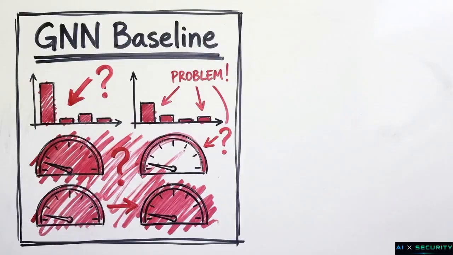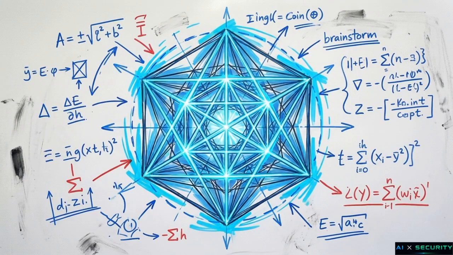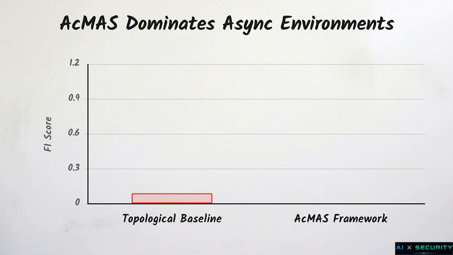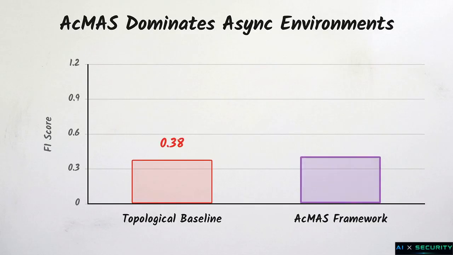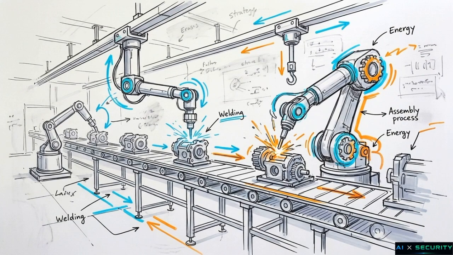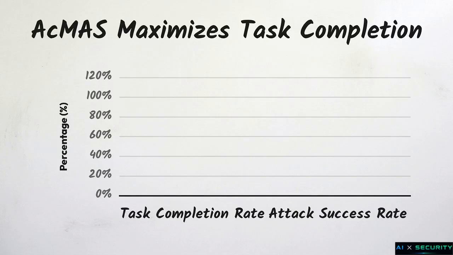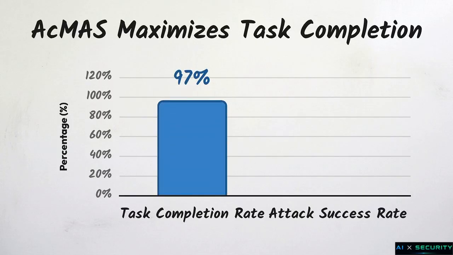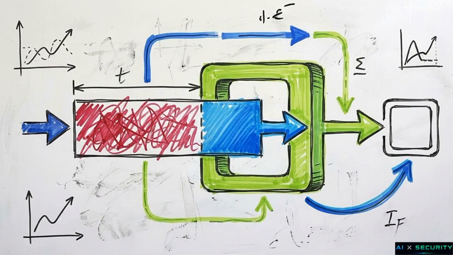When tested against graph-based baselines like BlindGuard, the data confirms the advantage of this internal approach. In asynchronous environments, topological models experience a severe performance drop. AcMAS remains synchronization robust, maintaining a 0.94 F1 score compared to the baseline's 0.38. The operational impact is just as stark. Because AcMAS steers rather than isolates, it achieves a 97% task completion rate. That near-perfect completion rate is paired with an attack success rate of just 3%. The system stops the threat without stopping the work.